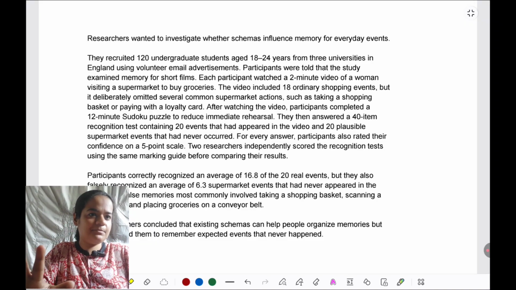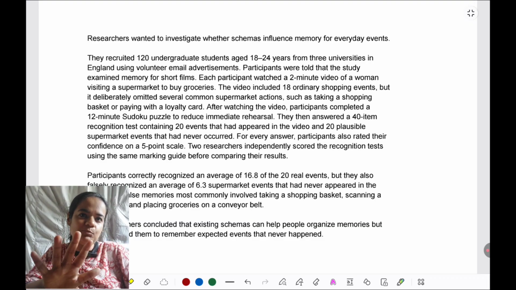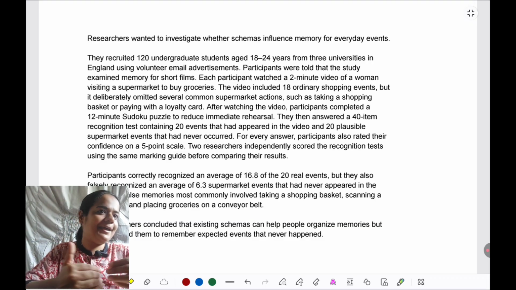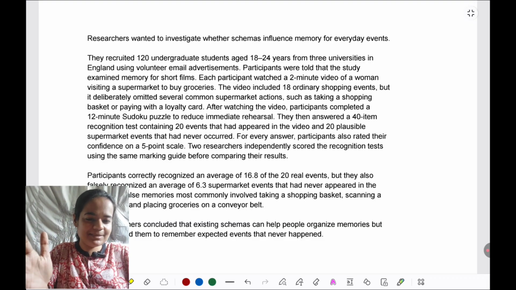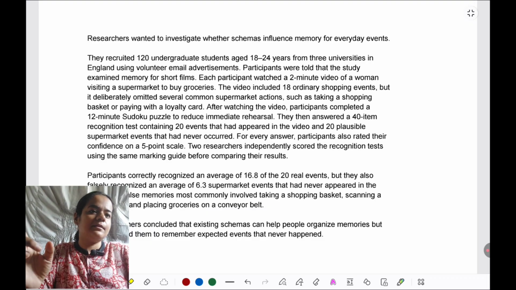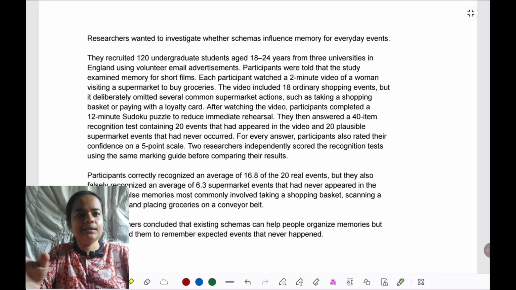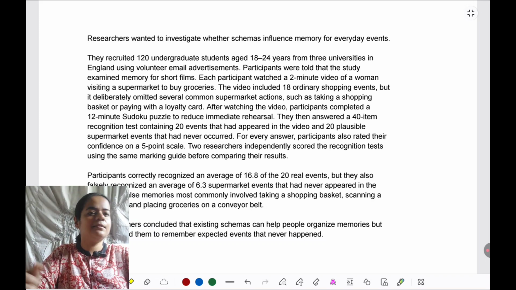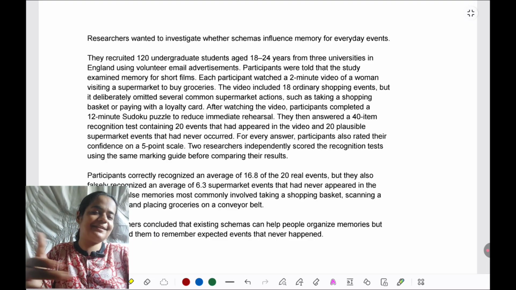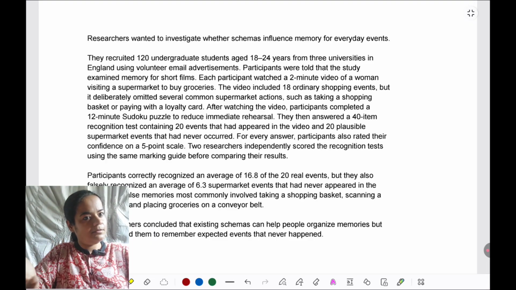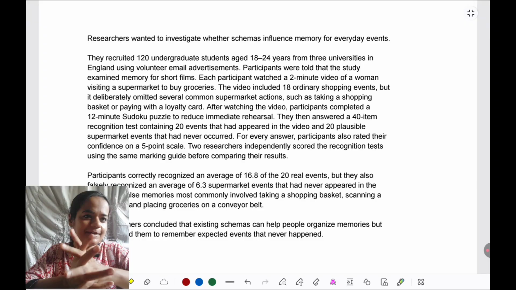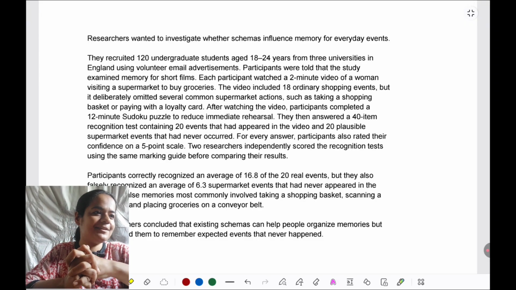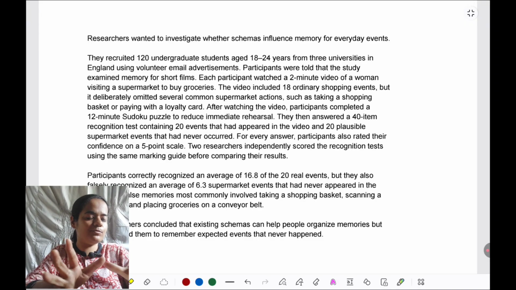If I had to rate the easiest and the most difficult concepts, like whatever I have experienced with students till now, students would rank, in my opinion, responsibility as the easiest one. Second would be measurement. Third would be bias, and the most difficult would be perspective. Second would be change, and third would be causality. That's what I believe. Everyone can have a different view, but this is what I have observed with students.